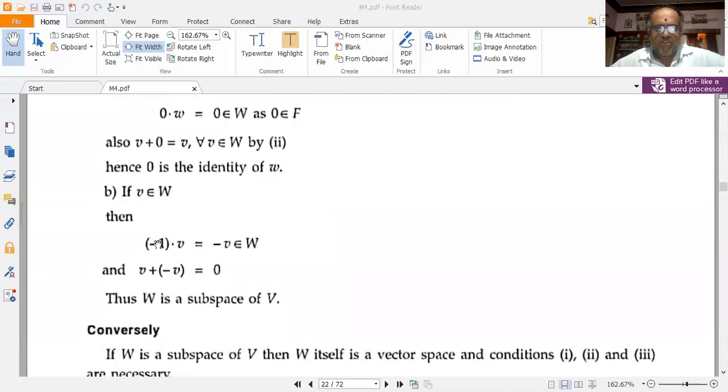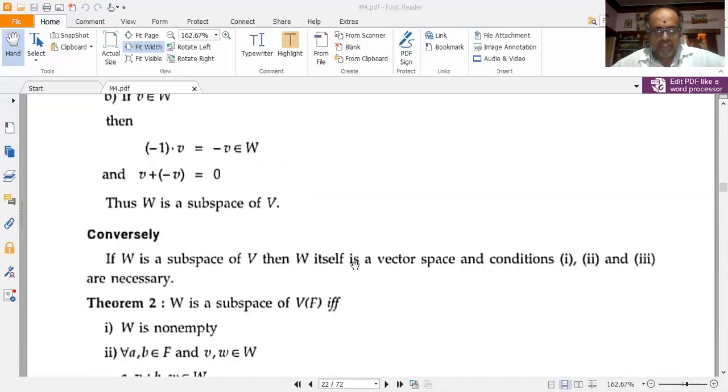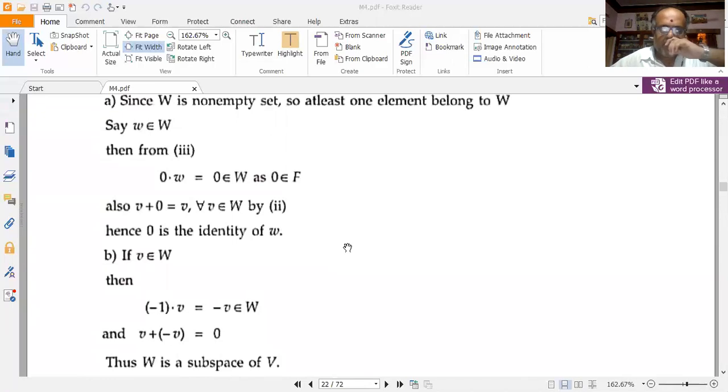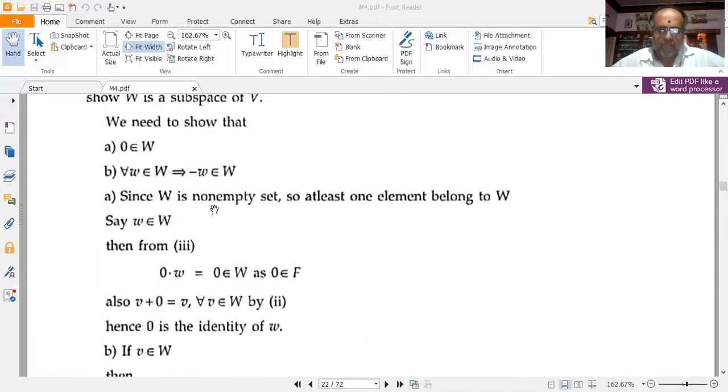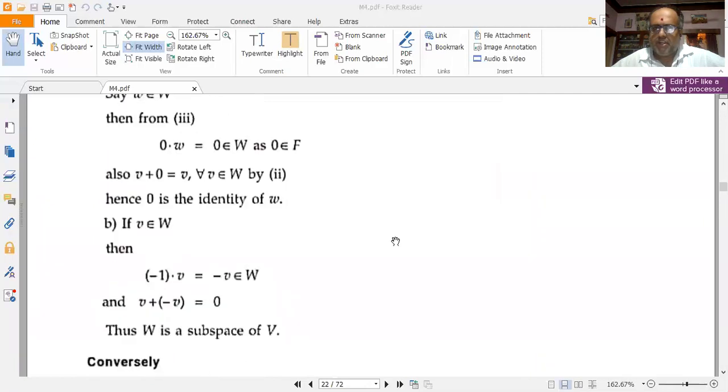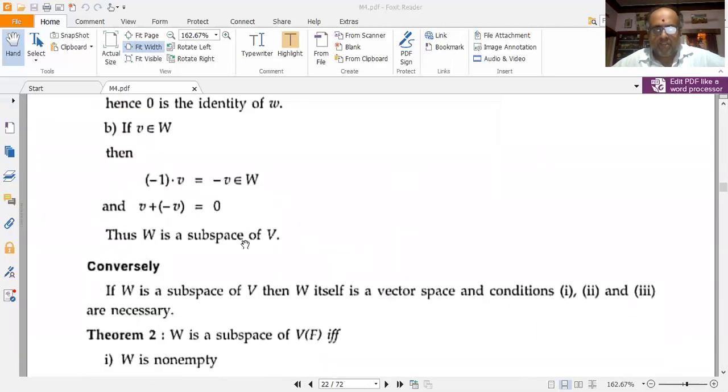Now I have to check for the inverse element. If v belongs to W, then minus 1 times v is equal to minus v, which belongs to W. And I also have minus v such that v plus minus v is equal to 0. So that's why I infer that W is a subspace of V. These two properties are satisfied. As I told, it sufficed for me to prove the subdivisions A and B, and then I have proved that W is a vector subspace of V. A vector subspace is also called a subspace.